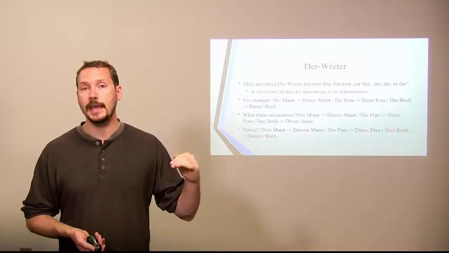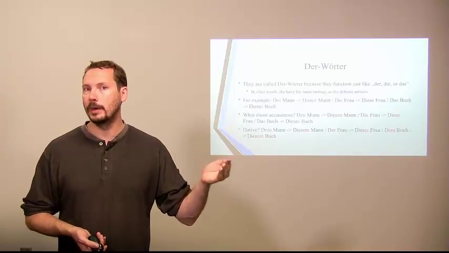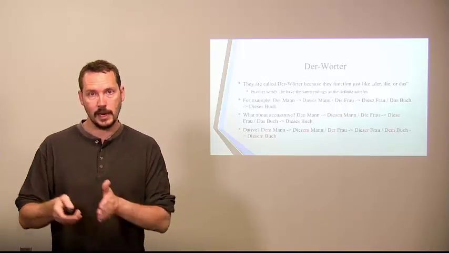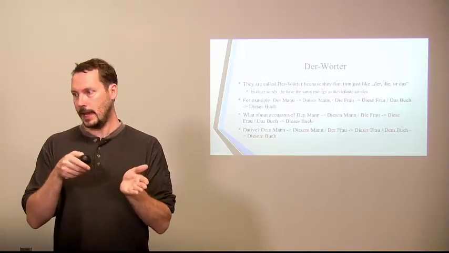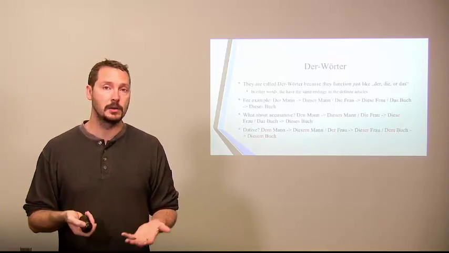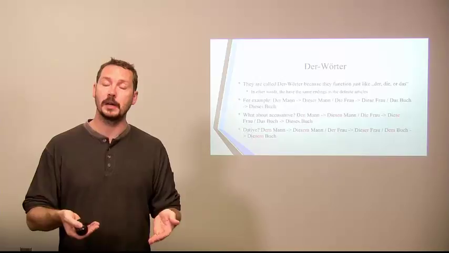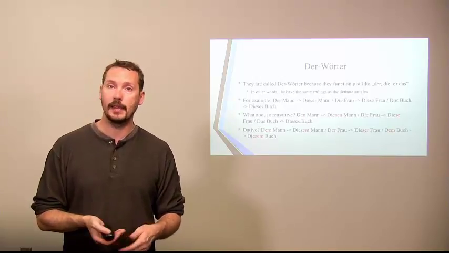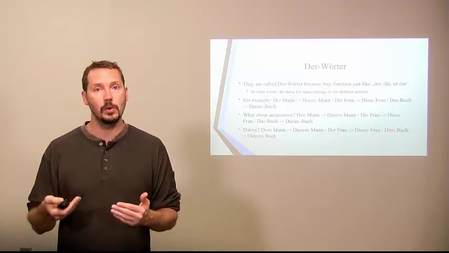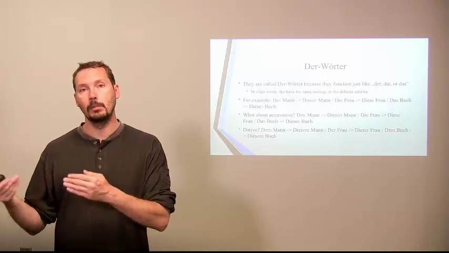It becomes der. So you would say not die Frau, but der Frau. And again, we transfer that er ending, because it's now dative, right onto the end of this. So dieser Frau. Again, what does neutral, das, become? It becomes dem. It also gets an em ending, and that ending transfers over to the der Wort. So dem Buch or diesem Buch.